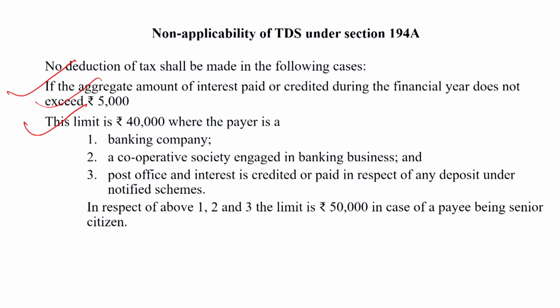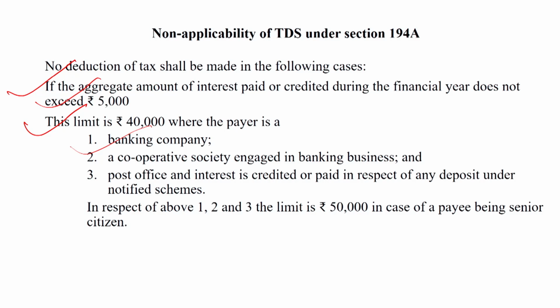This limit is 40,000 where the payer is a banking company, a cooperative society engaged in the banking business, or a post office, and interest is credited or paid in respect of any deposit under a notified scheme.